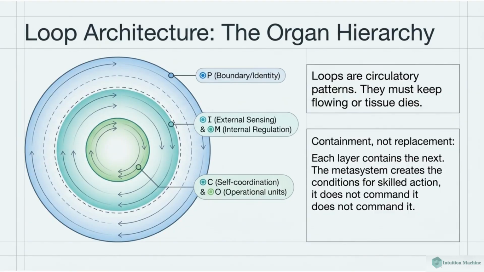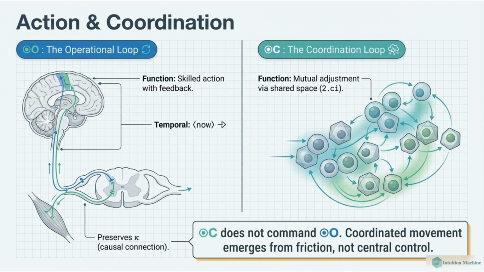The loop architecture shows the organ hierarchy. Loops are circulatory patterns that must keep flowing. Each layer, from operational units to boundary/identity, contains the next, providing containment, not command. Action is managed by the operational loop for skilled action with feedback. Coordination uses the coordination loop for mutual adjustment via shared space. Coordinated movement emerges from friction, not central control.